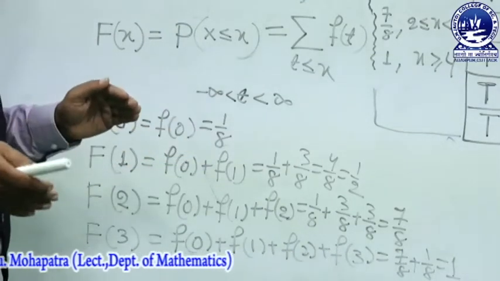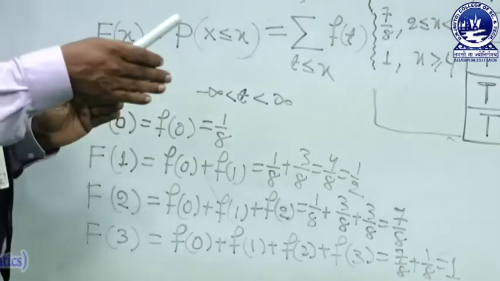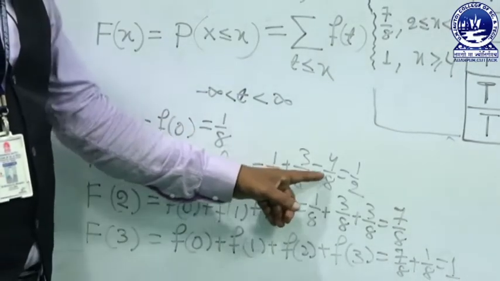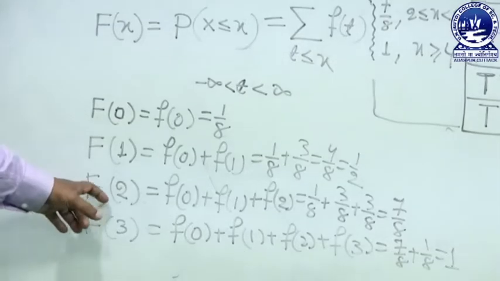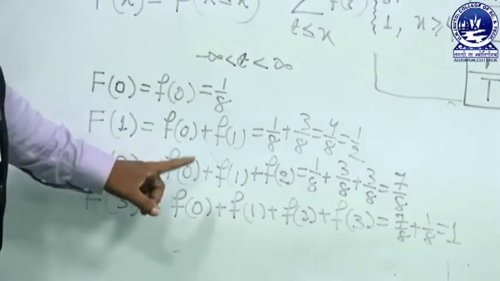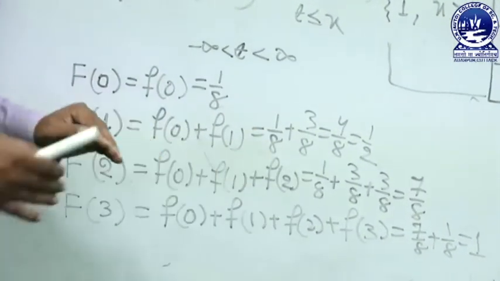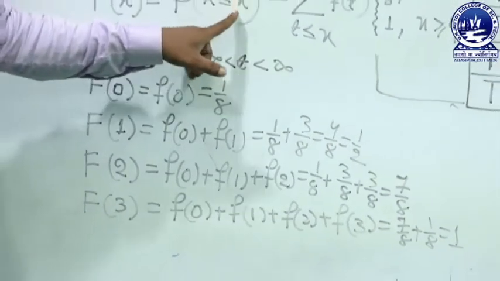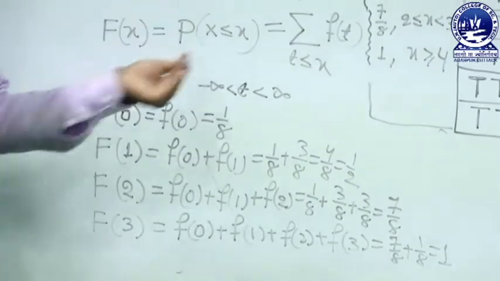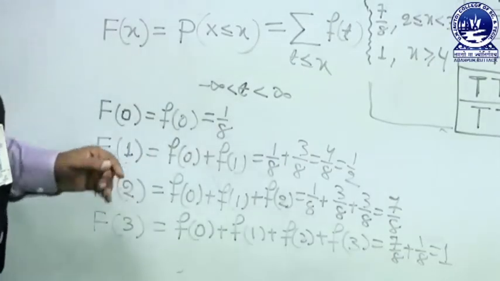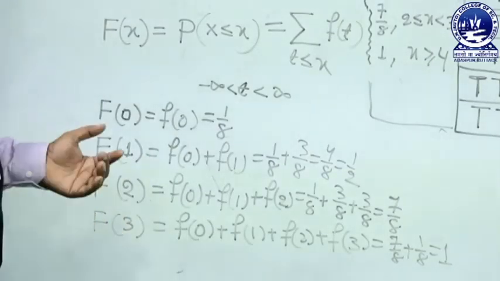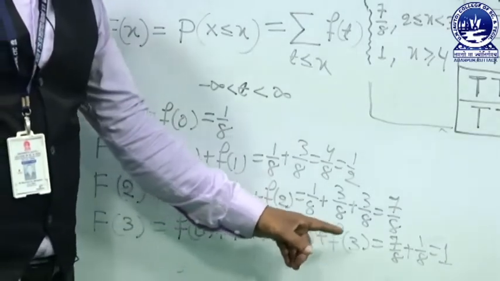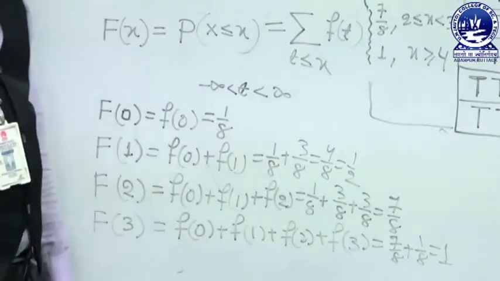This is a discrete random variable; if it is continuous, it is handled differently. So 1 by 8 plus 3 by 8 is 4 by 8, which is 1 by 2. What is capital F of 2? F of 0 plus F of 1 plus F of 2. It is cumulative, X less than or equal to 2 means 0, 1 and 2. So it is 7 by 8. Last one, F of 3. What is F of 3? F of 0 plus F of 1 plus F of 2 plus F of 3. So 7 by 8 plus 1 by 8 is 1.